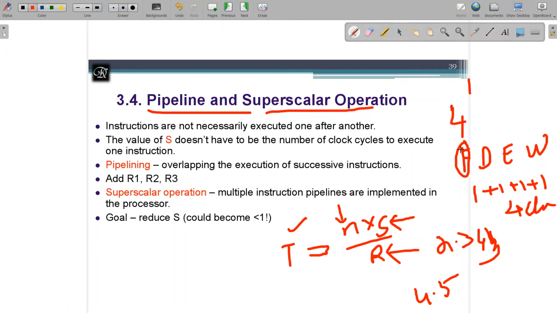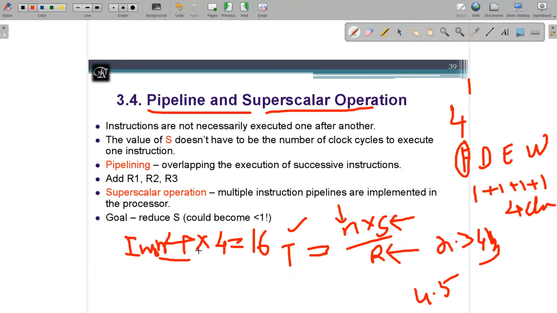Now consider I have 4 instructions in my program, each taking 4 clock cycles. It means 4 into 4, so 16 clock cycles are required to finish this complete program.